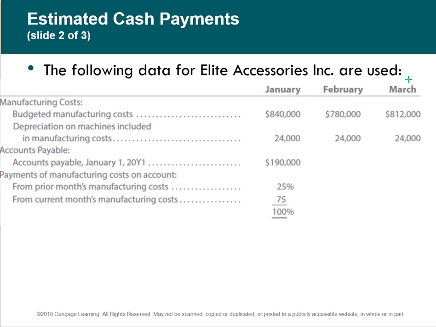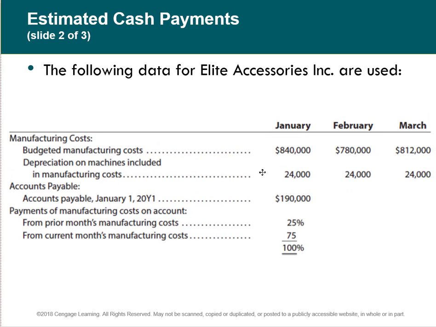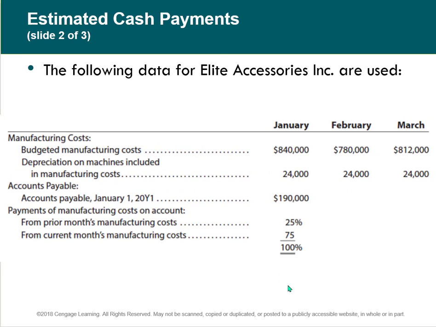Okay, so just like the cash receipts, this is what we have for payments. The only difference is for payments, we tend to pay things on time. All right, but so let's say that if everything is due within so many days, say 10 to 15 days, then you might be paying off something from the prior month. Okay, but there's never anything that we don't pay. I mean, in cash receipts, there's money that's never collectible, but not so much in cash payments. Okay, so we pay 25% of the prior month's expenses, and then 75% from the current month.